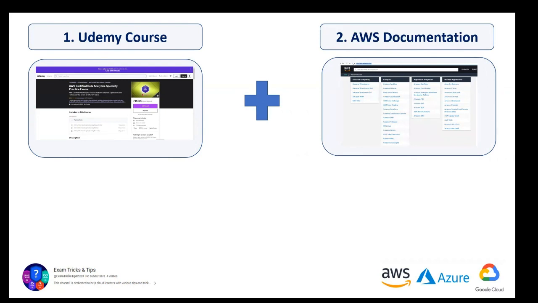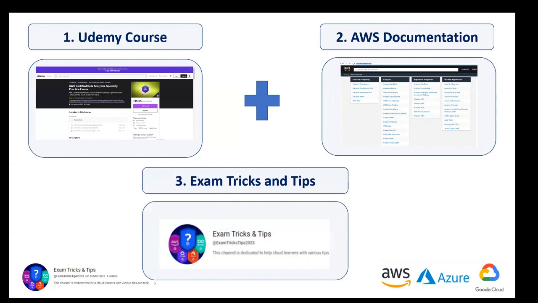So AWS documentation, that's the second bit I would recommend, and combine all of this with my video series that I'm starting today. I'll be going through, as I said, all the questions, hundreds of questions, and I'll teach you a method of how to arrive at the correct answer by way of elimination, and then choosing the right answer from the available options based on the knowledge that you have got and based on what we'll be going through in this video series.